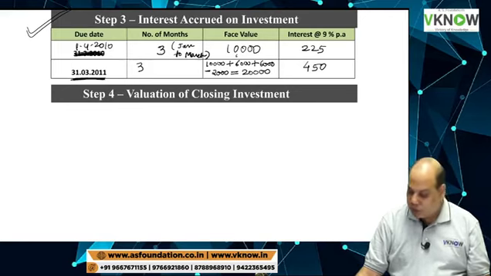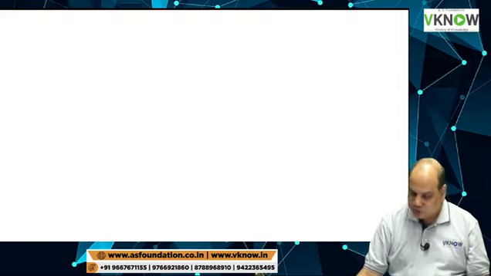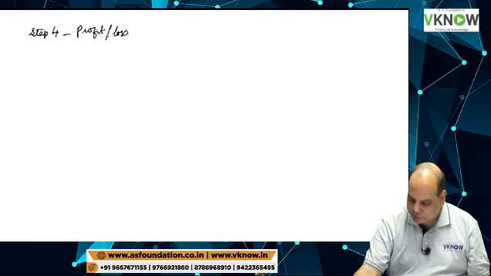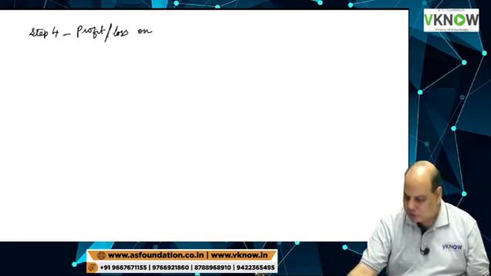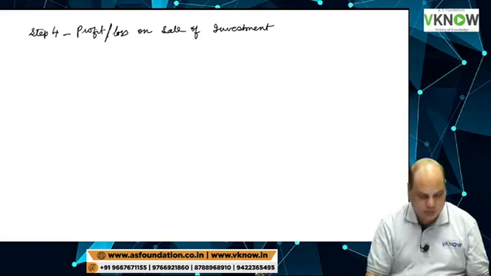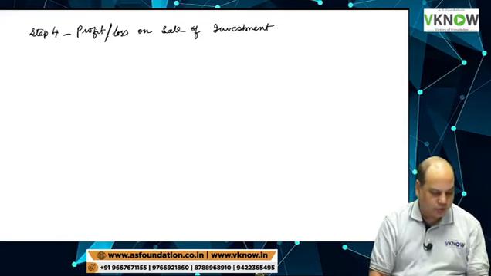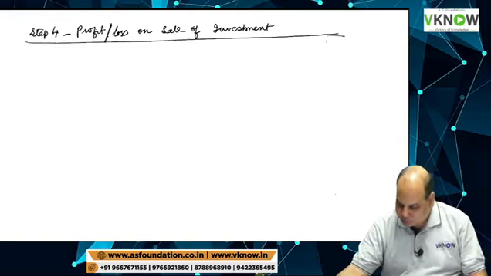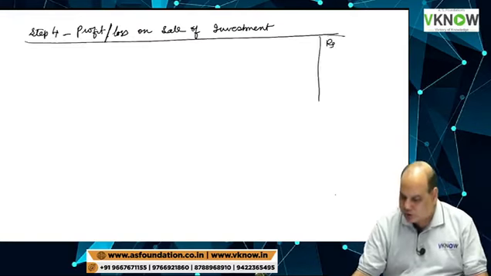Okay. Below this, you write down step number 4, which is profit or loss on sale of investment.